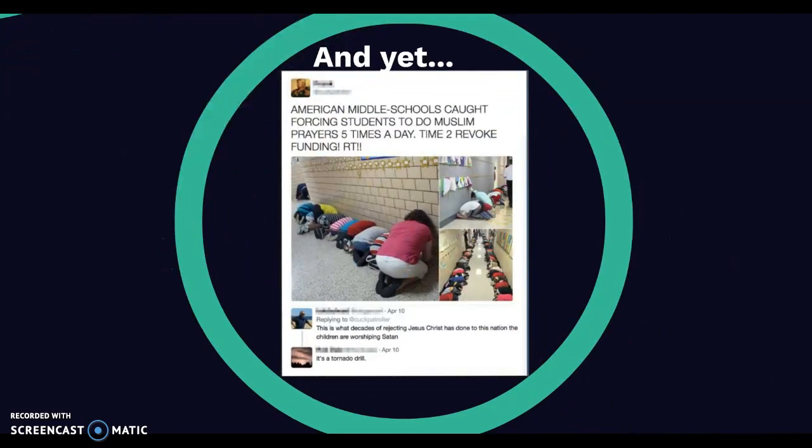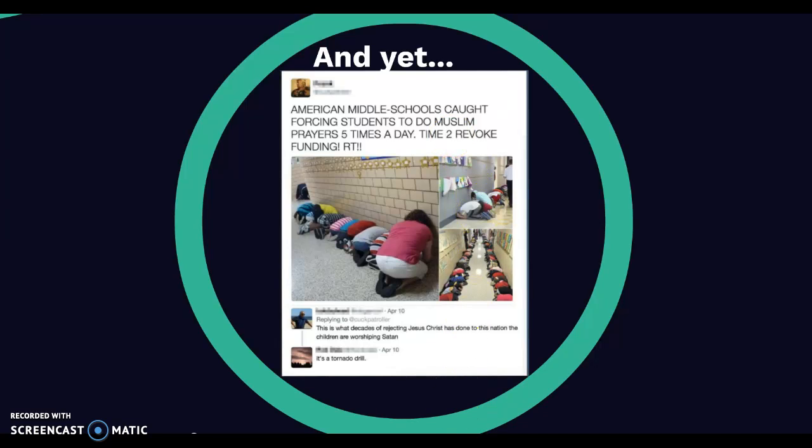So despite Facebook's attempts to help us verify the veracity of information, we come up with things like this on Facebook all the time. And granted, there is a bit of a punchline at the bottom here, but I think the point still holds. This is an example of where an image has been used to provide validity to a statement that is misplaced. So they've taken an image of students hiding from a tornado drill, or performing a tornado drill, and translated it into students being asked to, quote, do Muslim prayers 5 times a day.